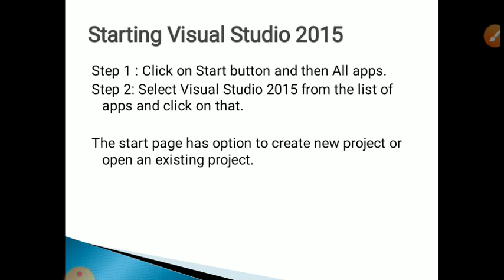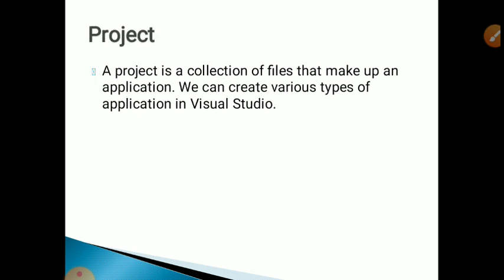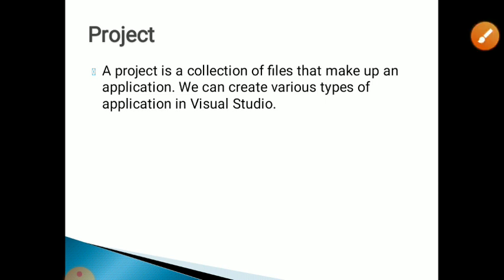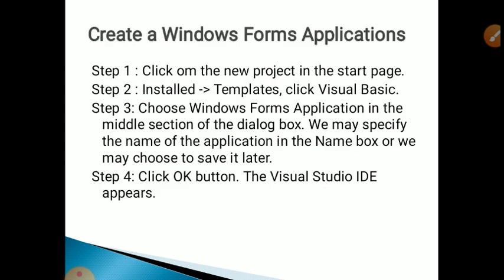We give the name of our project if we want to create a new project. A project is actually a collection of files that make an application. We can create various types of applications in Visual Studio. Just like some programs have different pages, in the same way a project is a collection of files, and we can create different files inside it.